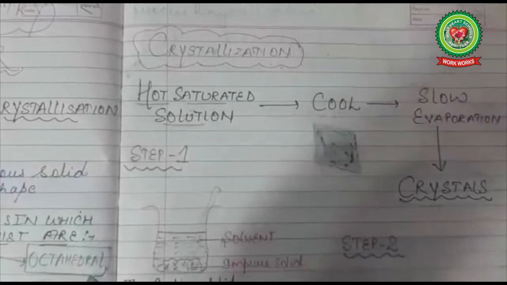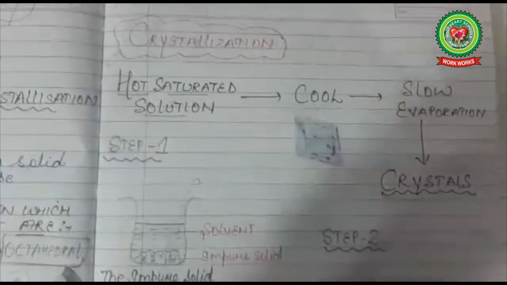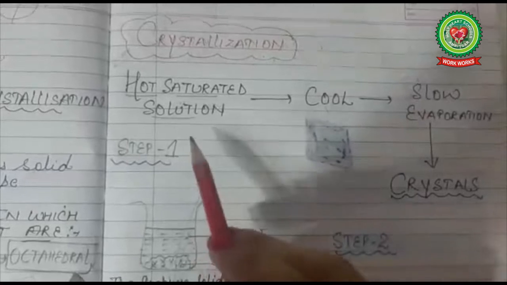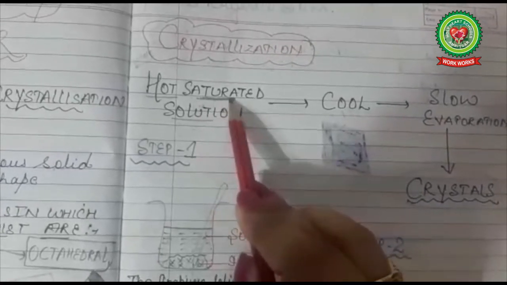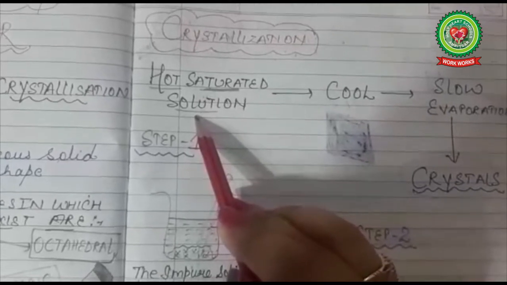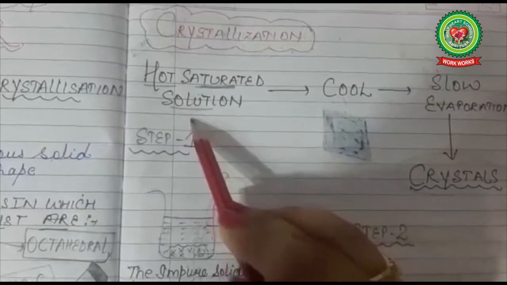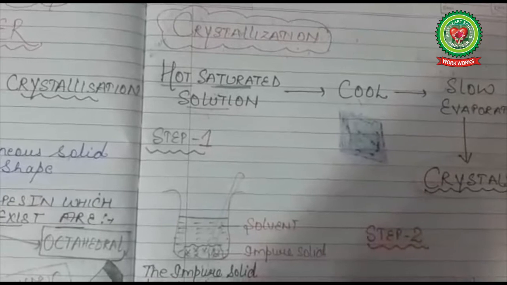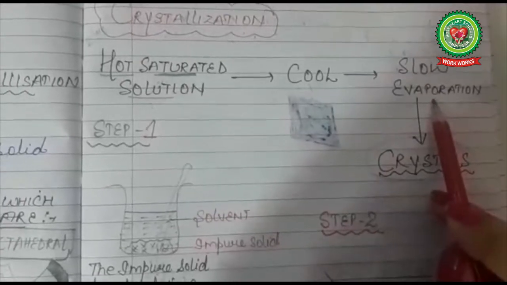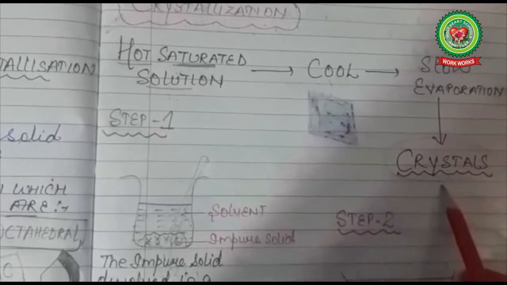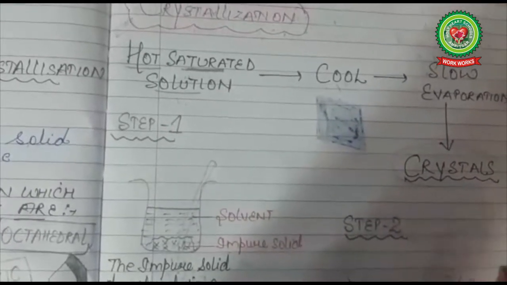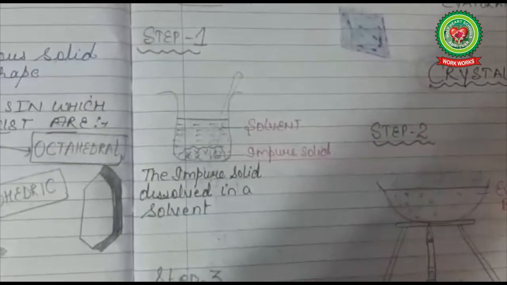What is crystallization? The essential requirement is to take a hot saturated solution. Again I repeat my point. The essential requirement is to take a hot saturated solution, then we cool it, then we allow the solvent to evaporate, and we get the crystals. Now let us discuss this full technique, how this happens.